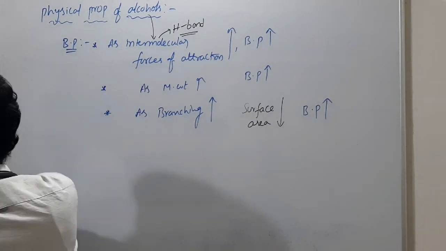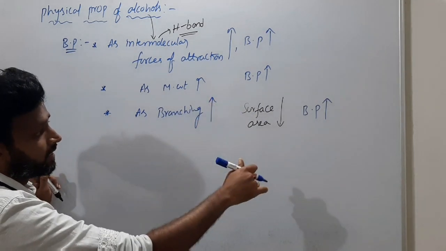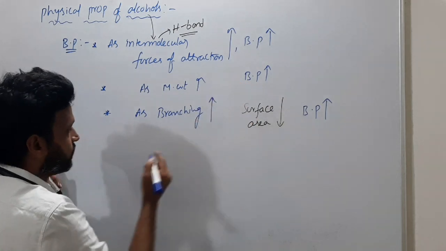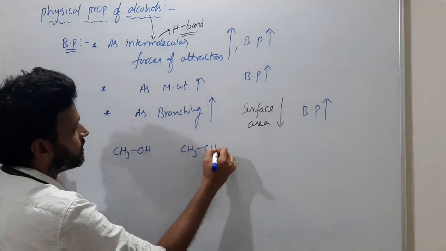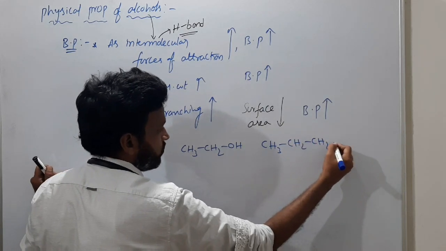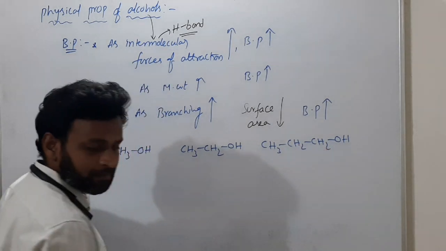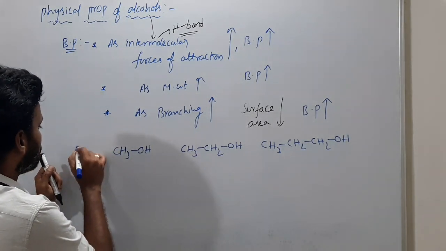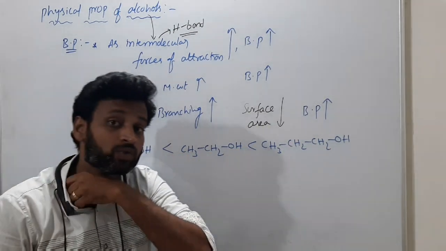Okay. So as I said previously, as branching increases, surface area decreases, boiling point decreases. And as I told, the second point, as molecular weight increases, boiling point also increases. Suppose I compare CH3OH, CH3CH2OH and CH3CH2CH2OH, all are alcohols. Even though the ability to form H bonding decreases, molecular weight increases. Did you understand the difference? So the boiling point is in this manner. Molecular weight increases, boiling point also increases.